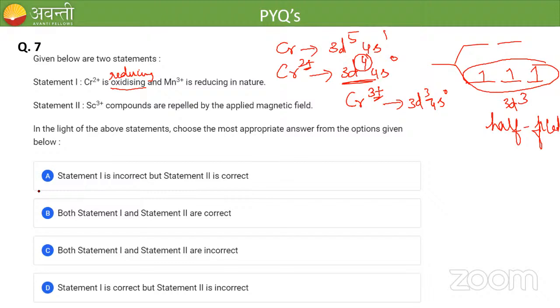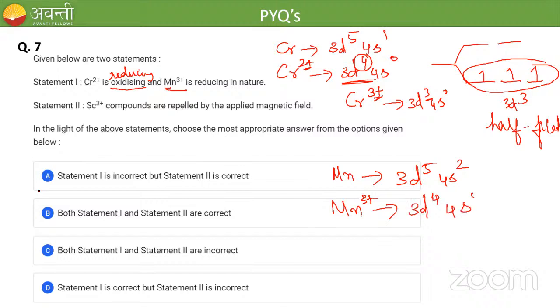Then when you look at manganese 3+, manganese configuration is 3d5 and 4s2. Manganese 3+ means how many electrons are lost? 3 electrons are lost. So again we have 3d4 and 4s0.